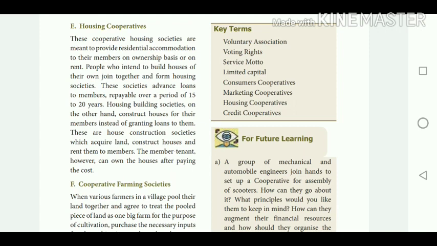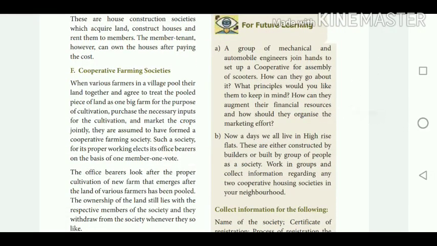People who intend to build houses of their own join together and form a housing society. This society advances loans to members, repayable over a period of 15 to 20 years. You may repay the loan in 15 to 20 years. The member tenant, however, can own the house after paying the cost. Then cooperative farming societies. When various farmers in a village pool their land together and agree to treat the pooled land as one big farm for the purpose of cultivation, they are starting a cooperative farming society. The office bearers look after the proper cultivation of the new farm that emerges after the land of the various farmers has been pooled.